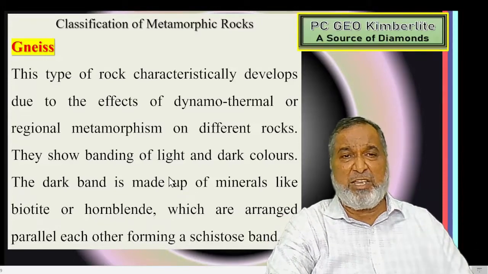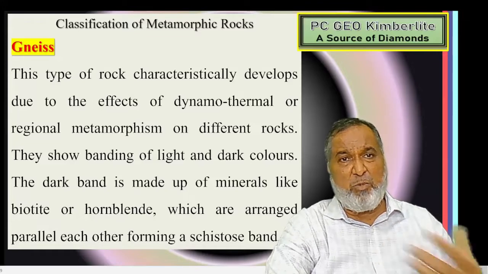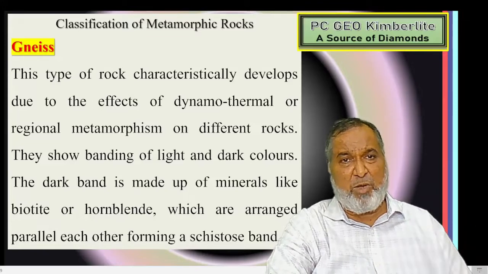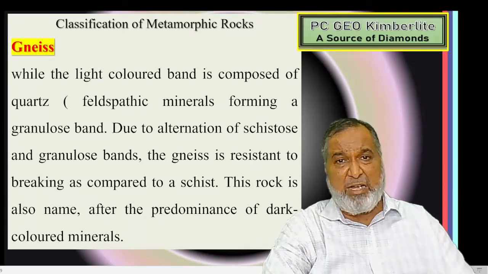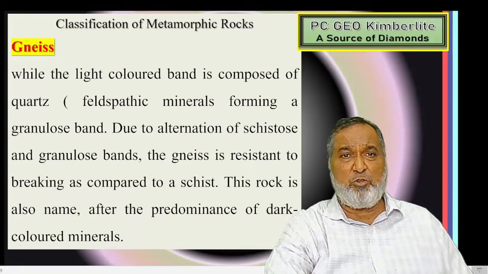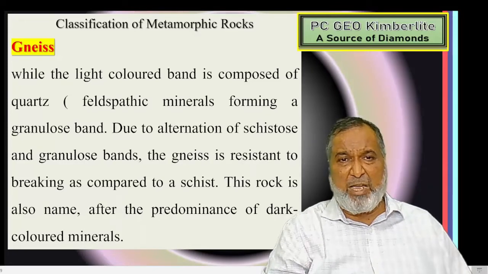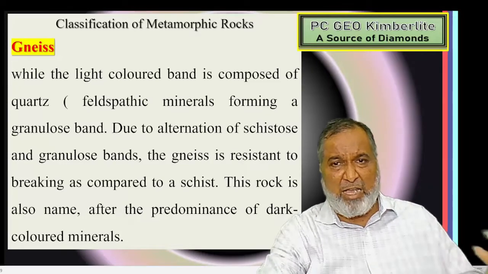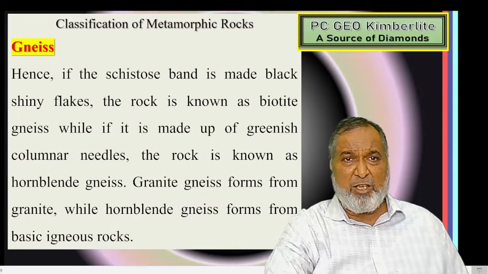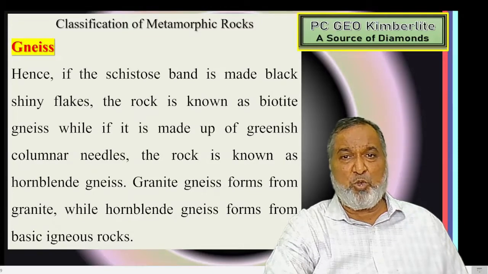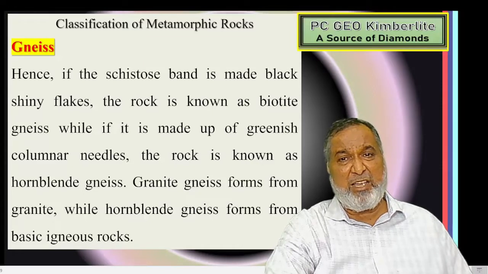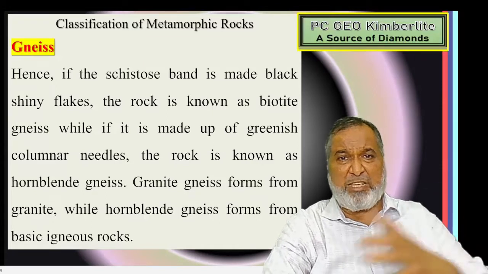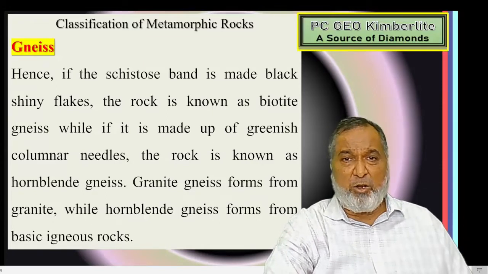Depending on the dominating mineral, if it is hornblende, hornblende gneiss; if muscovite, muscovite gneiss; if biotite, biotite gneiss. The quartz and feldspathic minerals are the white ones, and hornblende is normally dark. So from basic igneous rock we get the hornblende gneiss.